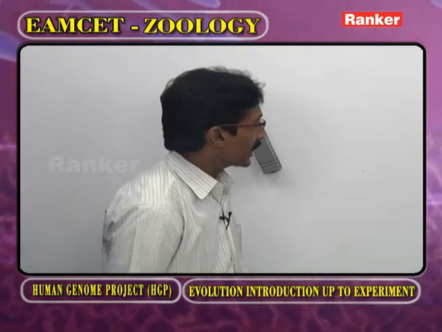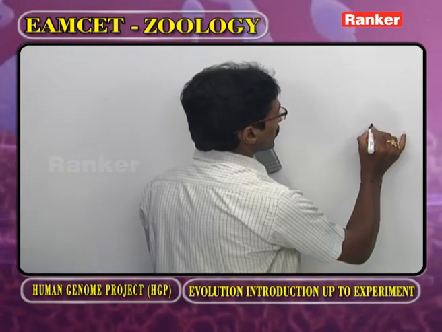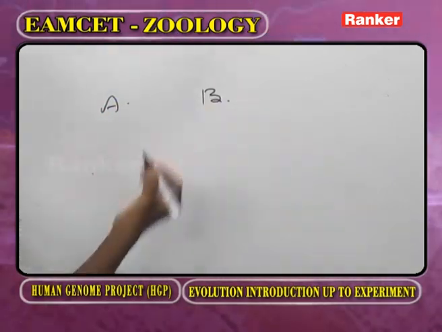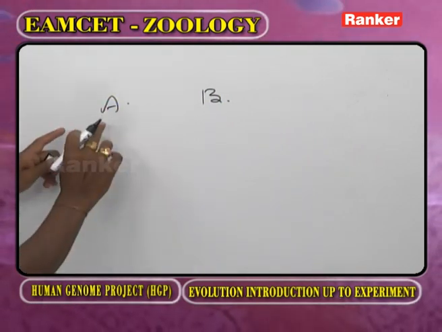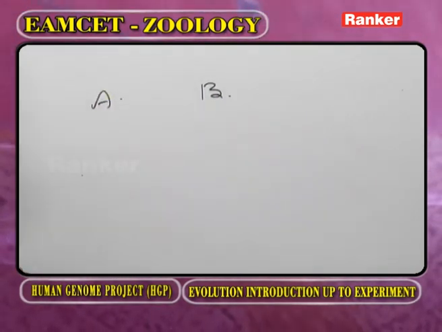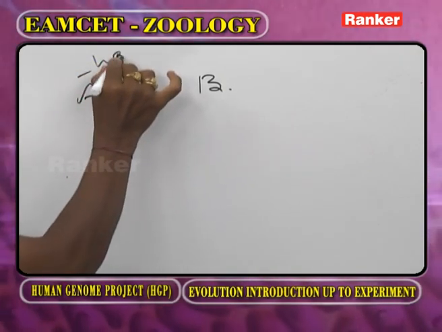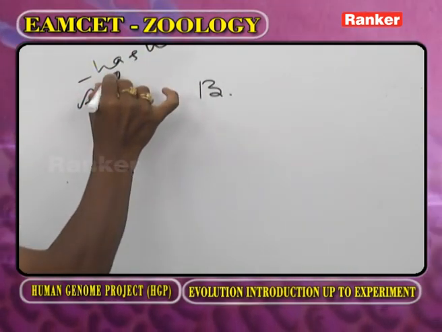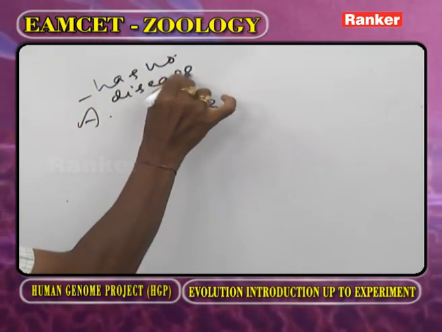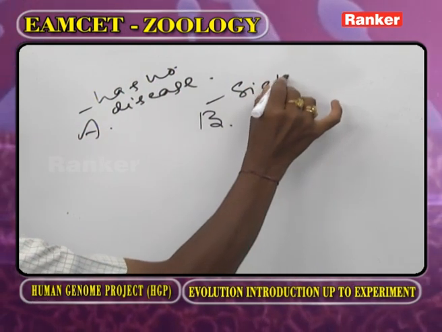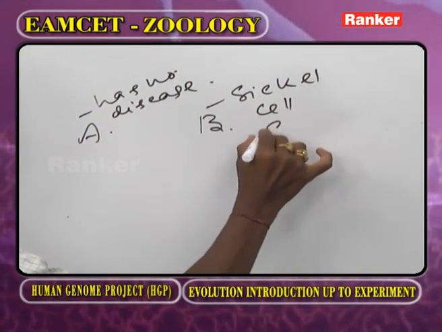Now here we are discussing sickle cell anemia. Now here the person is A, another person is B. Okay. And now as we observe these two persons, this person has no disease. This person is suffering from sickle cell anemia.